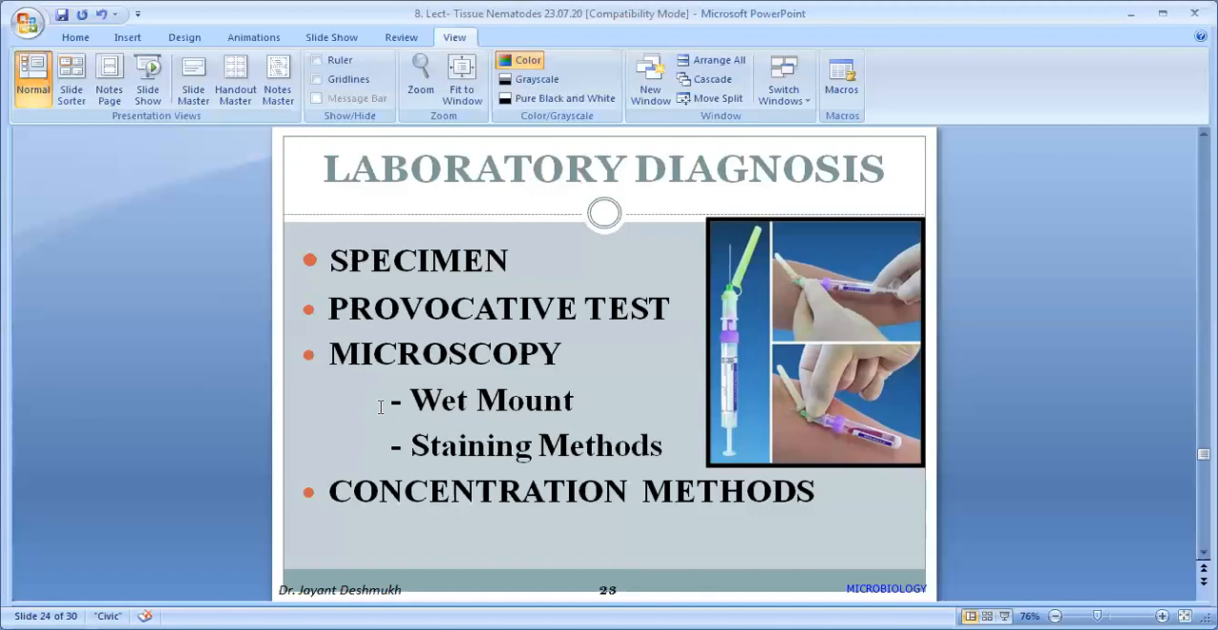And another is the concentration method, if they are scanty. So we collect the blood in large amount and they concentrate all the microfilaria present in the blood in the sediment at the bottom of the tube, and that material will be examined in the microscope. So chances of getting the microfilaria is more if they are scanty in the peripheral blood.